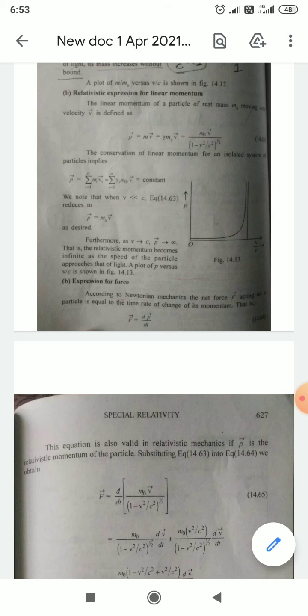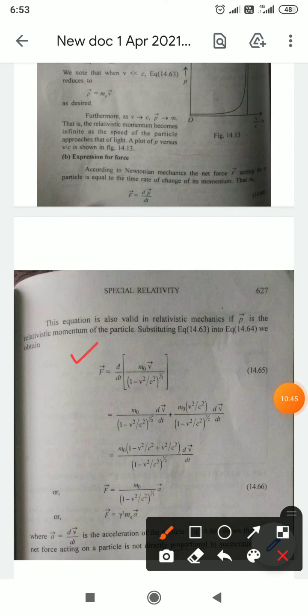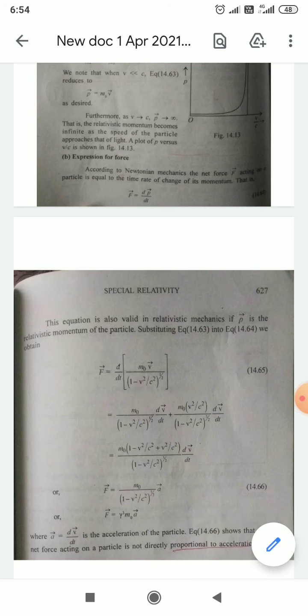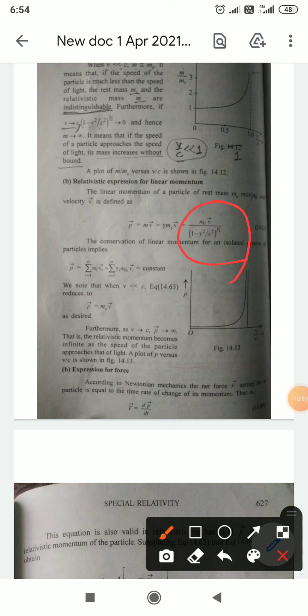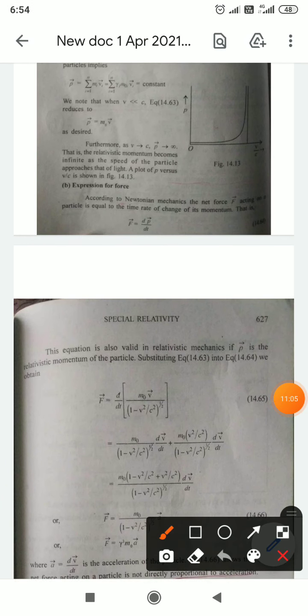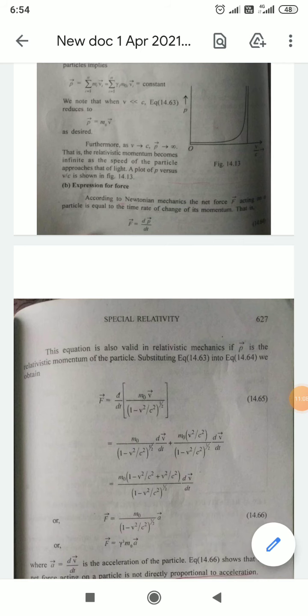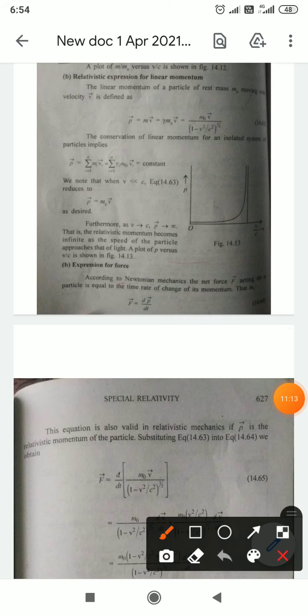Now we obtain F equal to d by dt of whatever we obtained in equation number 16. In equation number 16, the P value is this one, which we have substituted straight over here: m0 v by the square root of 1 minus v square by c square.